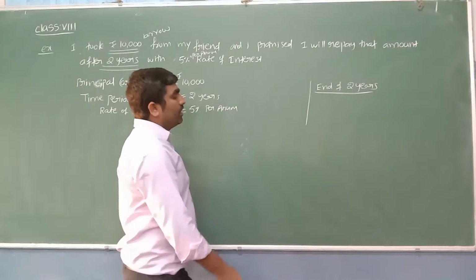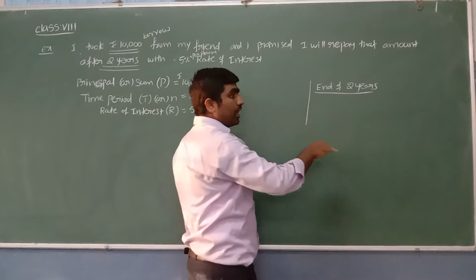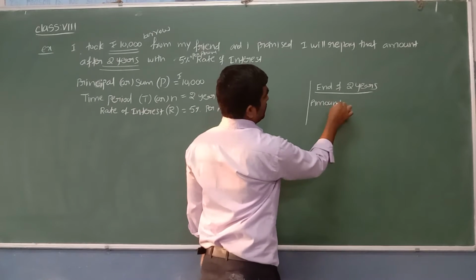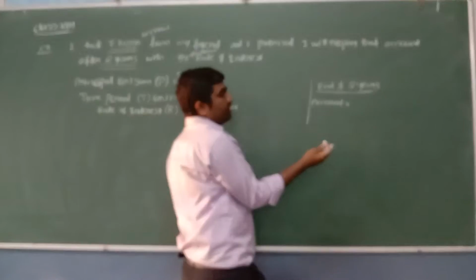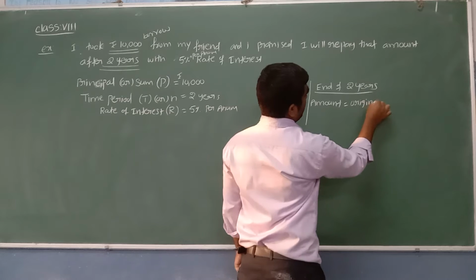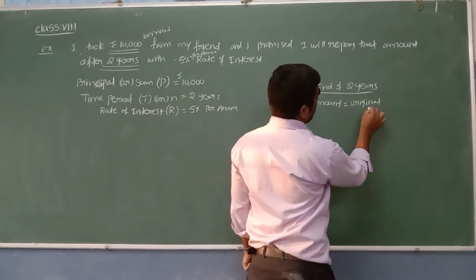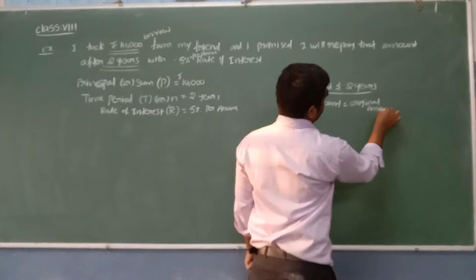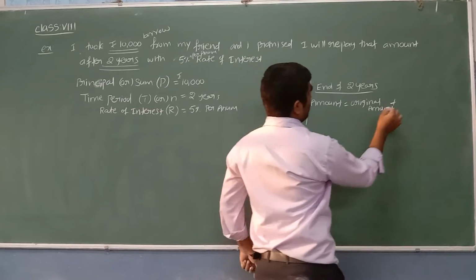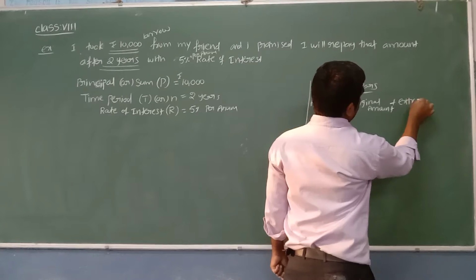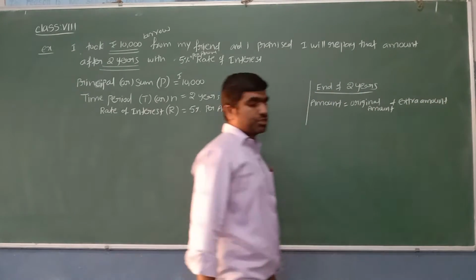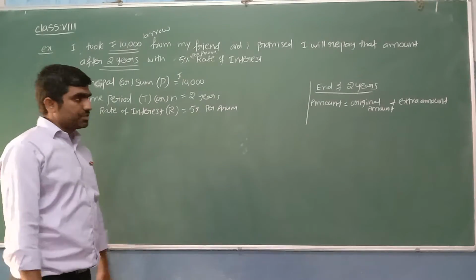At the end of the 2 years, whatever amount I give him is called the amount. When giving at the end of the 2 years, we have to give the original amount, plus along with that original amount of 10,000, we have to pay some extra amount also because of this time duration.